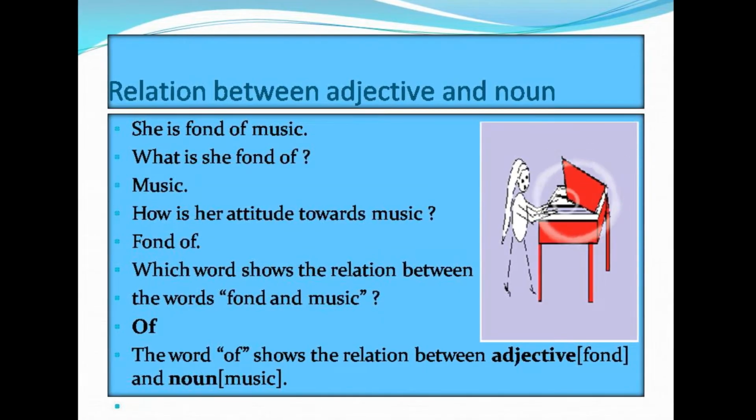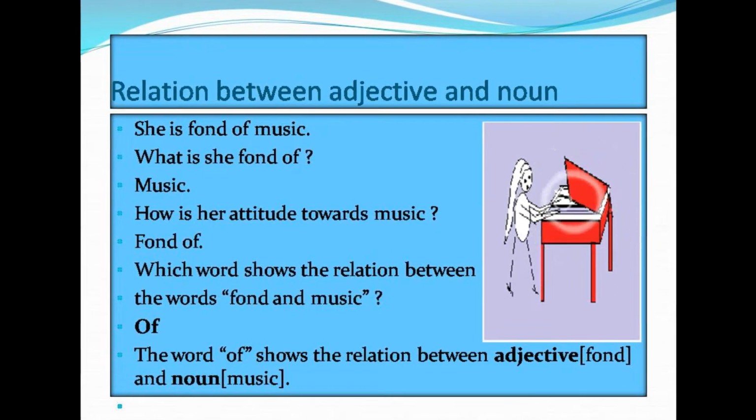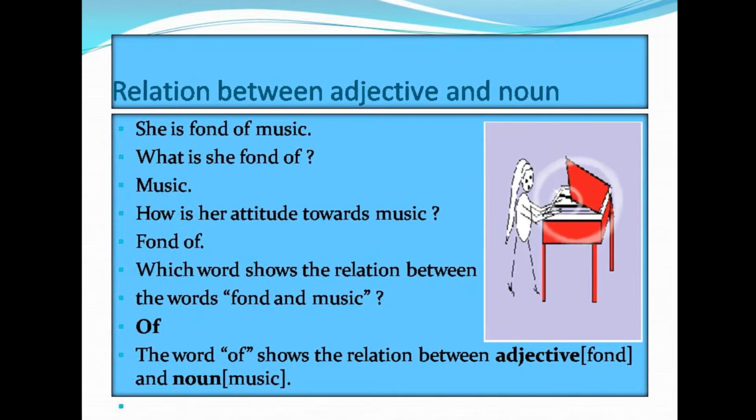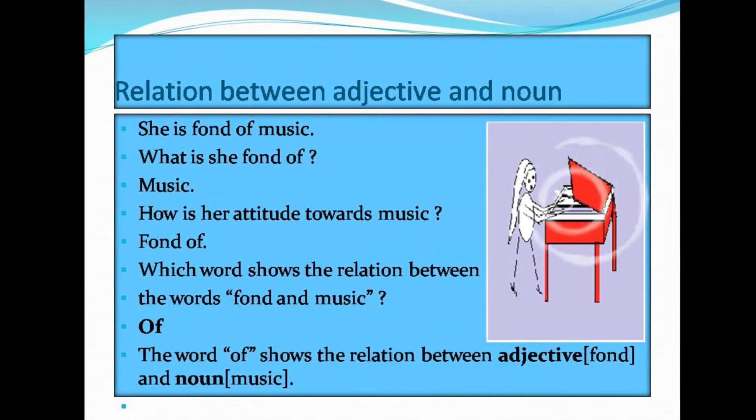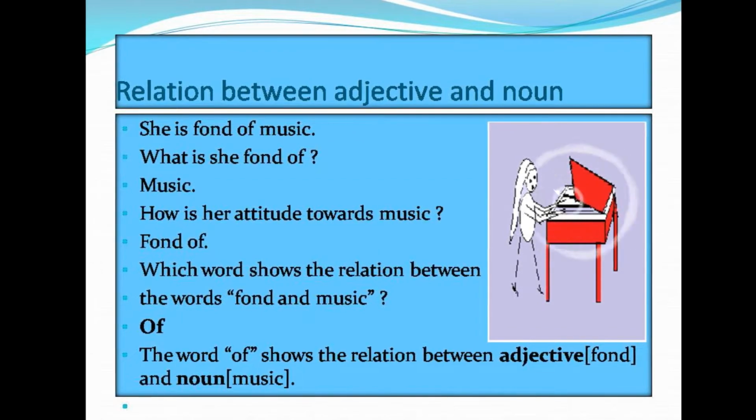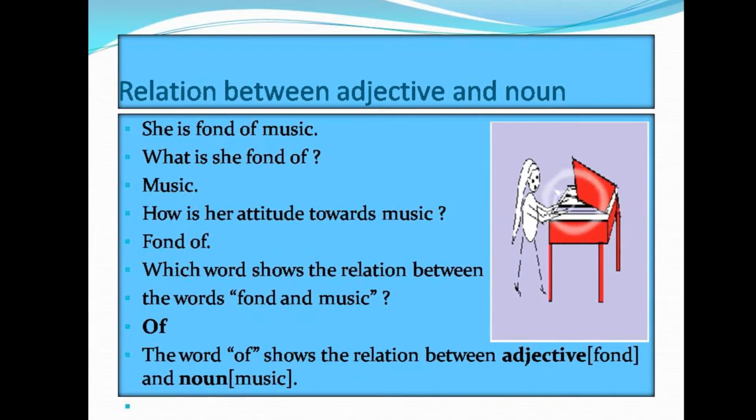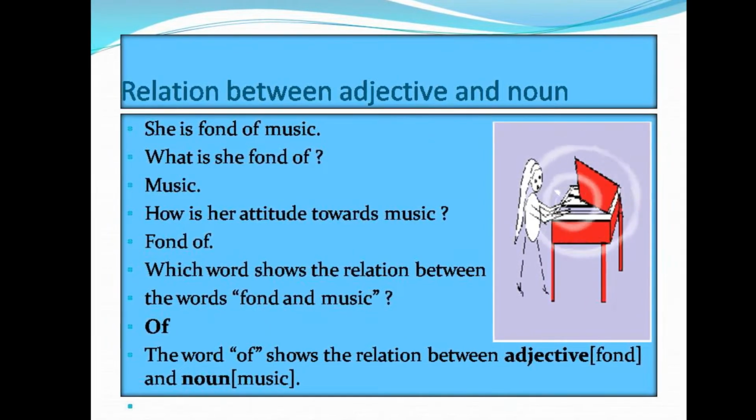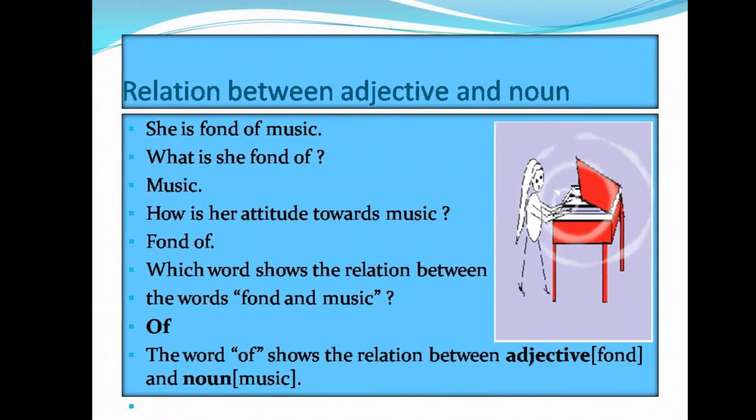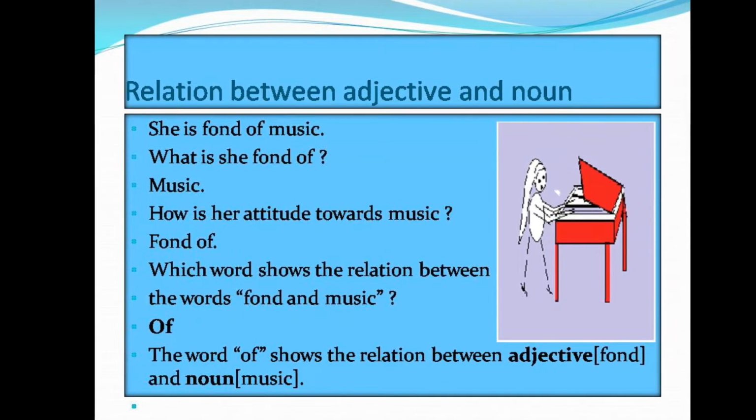Relation between adjective and noun. She is fond of music. What is she fond of? Music. How is her attitude towards music? Fond of. Which word shows the relation between the words fond and music? Of. The word of shows the relation between adjective fond and noun music.